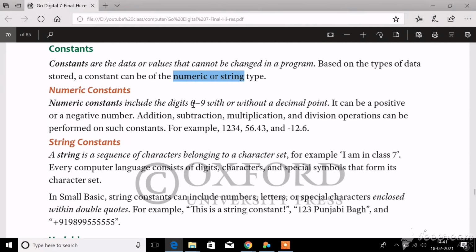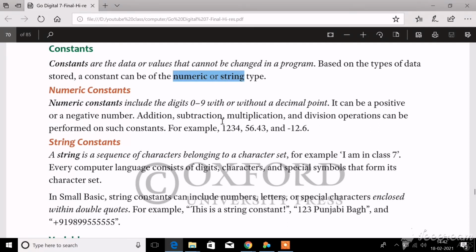You can use decimal numbers also, and also negative numbers. For example, 1 2 3 4. Or 56.43, this is a decimal number, isn't it? You are using a decimal point. This is also a numeric constant. And minus 12.6, you are using a negative number, isn't it? This is also a numeric constant.